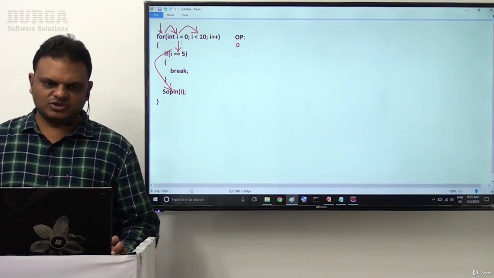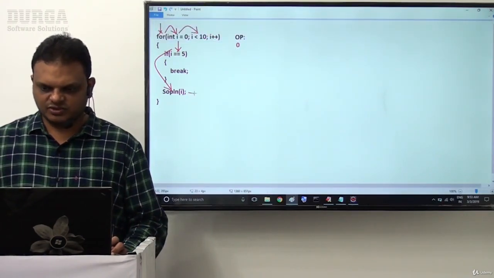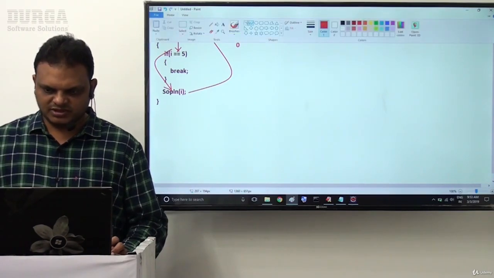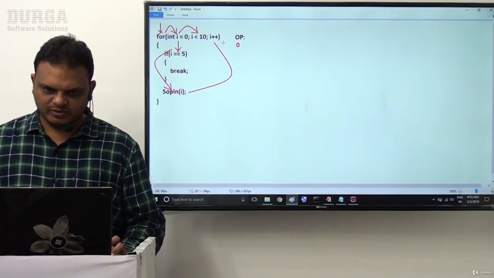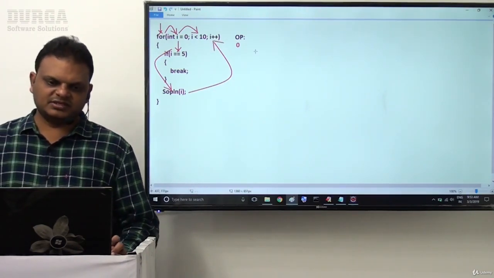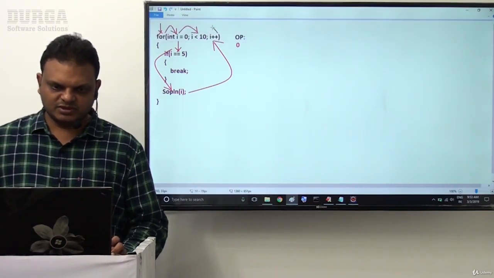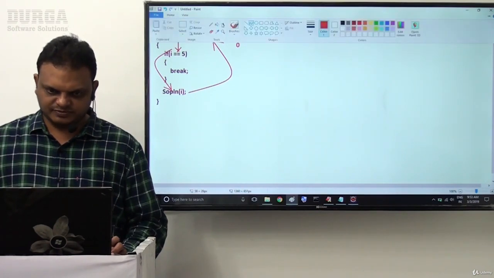After the execution of this 0 value, we execute i++ directly. Then after i++ is executed, the same flow again comes to the condition i < 10.